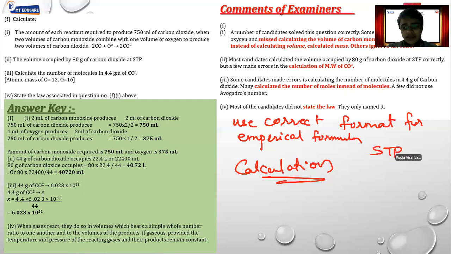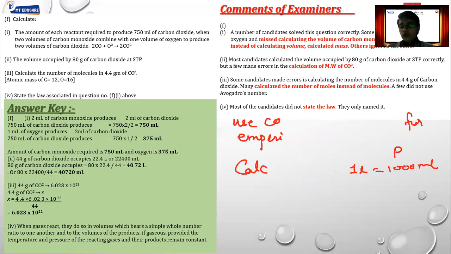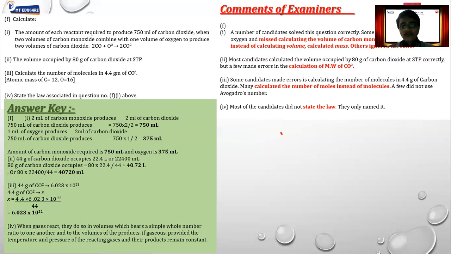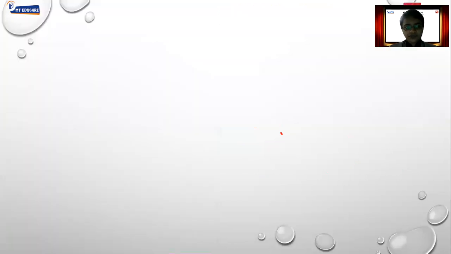At the same time, basic conversions like 1 liter is equal to 1000 milliliters. This is a basic conversion which we have to remember. These are a few basic things which you should not forget under any circumstances. With respect to numericals, there is not much problem here. As I said, the only basic problem people make is in the calculation. People calculate the wrong thing.